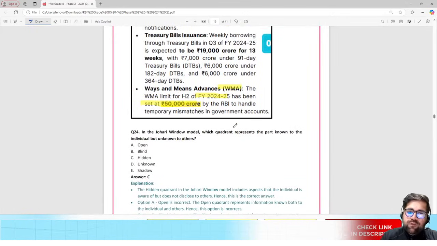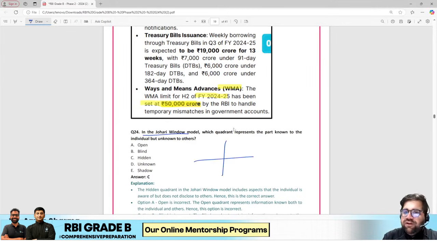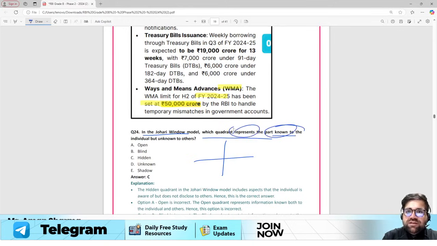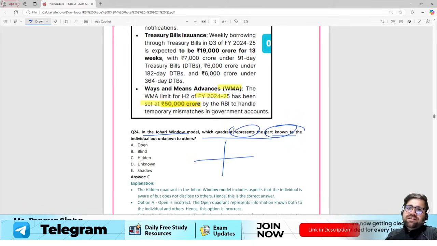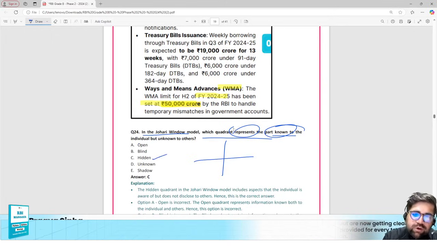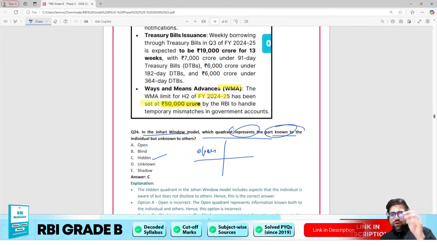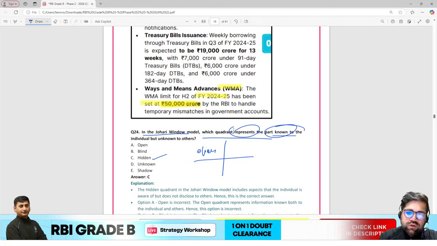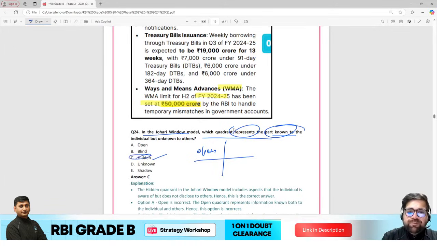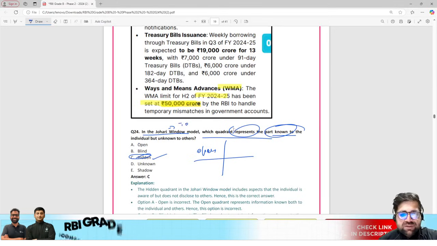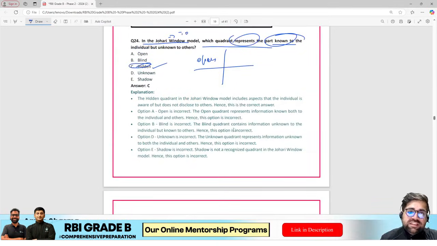Next question. In the Johari window, we all know it has 4 quadrants. Which quadrant represents the part which is known to the individual? I know it, but I am hiding it from others. So that is known as the hidden quadrant. You have open, facade, then hidden, then unknown, a total of 4 here, right? So definitely the answer will be hidden quadrant, and it was given by Joseph Luft and Harry Ingham, very popular names when it comes to management. Cool. So the answer to question 24 is C.